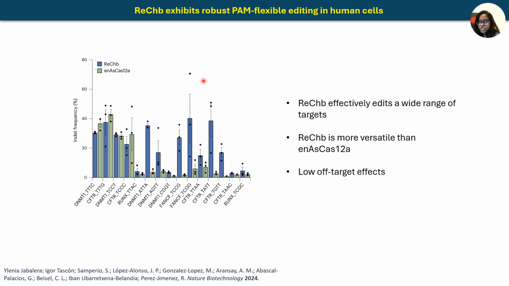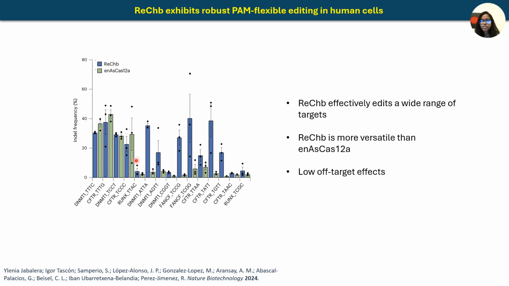So they tested RegB's genome editing ability in different human cells like HEK293 and HeLa cells, and compared it to a Cas12a variant, which has broad PAM recognition. They targeted 15 sites in 4 human genes, and RegB showed strong editing of 30 to 37% at canonical PAM sites, here TTTC and TTTG. It was also able to edit non-canonical PAM sites like TCCT, TCC with 20 to 30% efficiency.